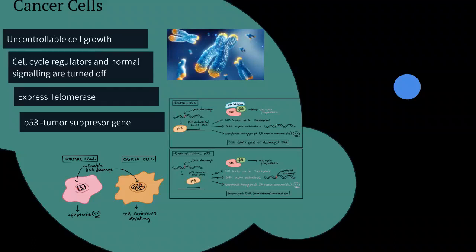Next is to express telomerase. Telomerase is what is found at the end of each chromosome when it comes to duplication, and it prolongs the life of cancer cells. Normally when your chromosome duplicates, the telomeres shorten, but this doesn't happen in cancer cells. They stay elongated, and this is what keeps the cancer cell going throughout the cell cycle and alive for much longer, and creates these tumors.